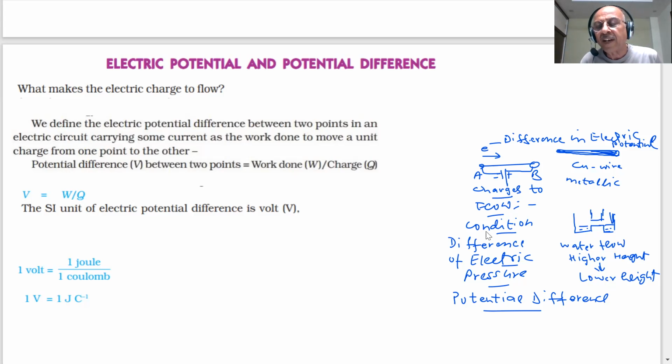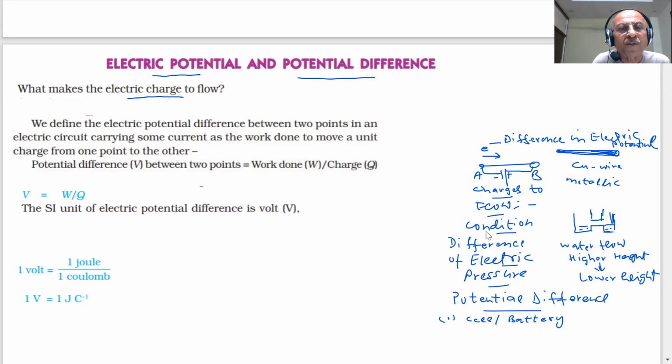Therefore, how do we create an electric pressure? How do we generate a potential difference? This can be created by using a cell or a battery. If I attach a cell or a battery, one is negative, one is positive, you are creating a potential difference. You are creating an electric pressure for the electrons to flow. Therefore, we are talking of electric potential and potential difference.